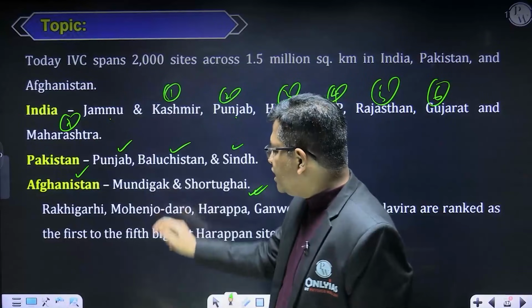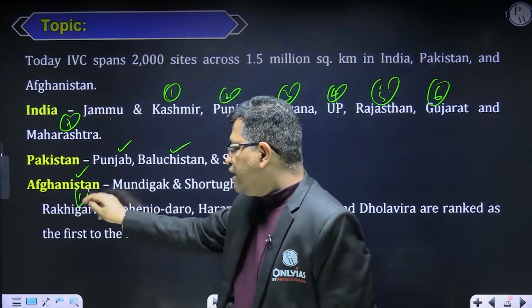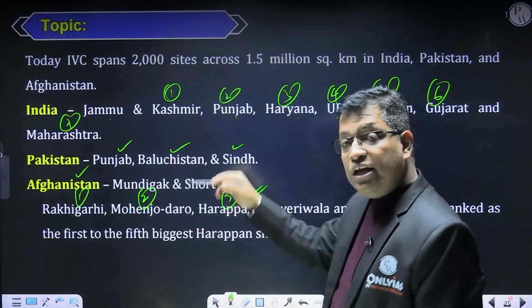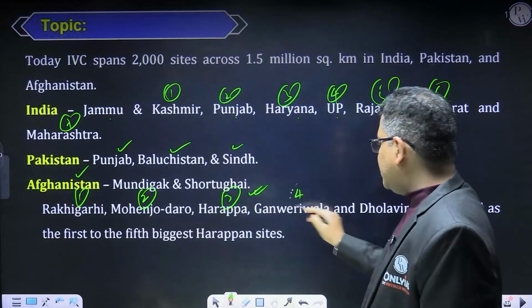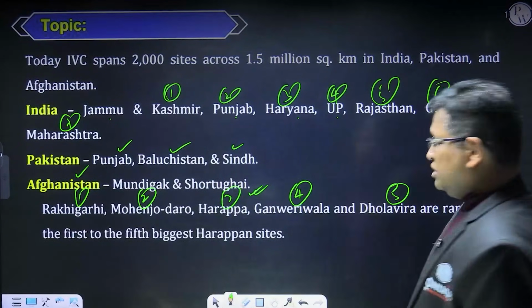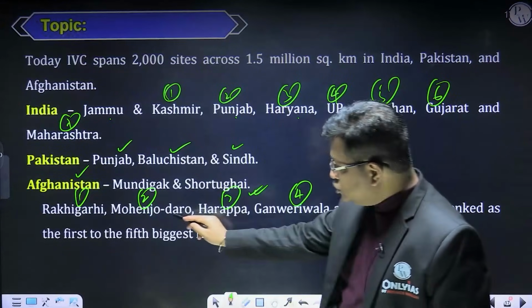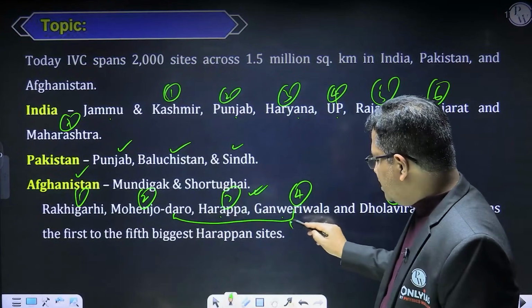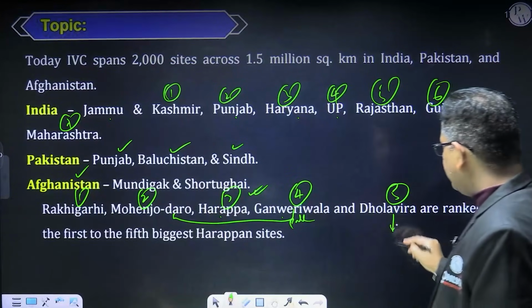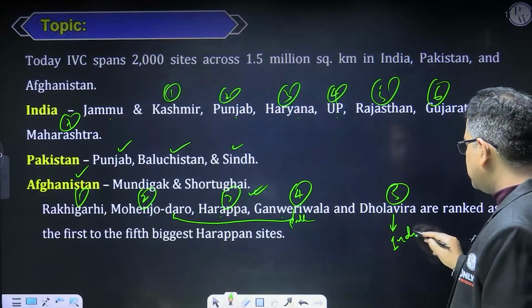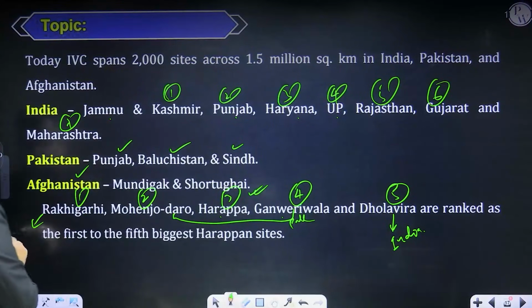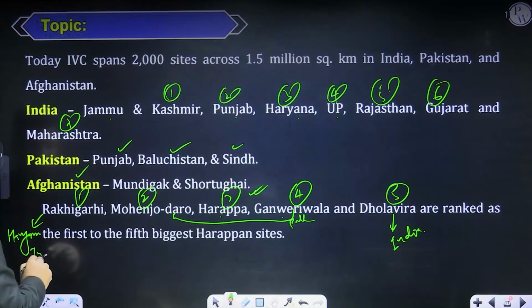So the largest site is Rakhigarhi, then Mohenjo-daro, then Harappa, then Ganweriwala, and then finally Dholavira. Mohenjo-daro, Harappa, and Ganweriwala, these 3 belong to Pakistan, and Dholavira is in India, of course in Gujarat, and Rakhigarhi is in Haryana, India. Are you getting me?